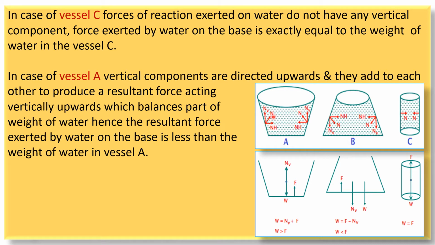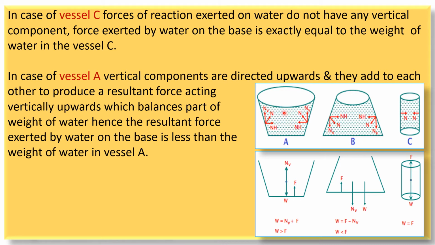Now this normal force can be resolved into two components, horizontal and vertical. As the horizontal components are exactly opposite to each other and equal in magnitude, they cancel each other, and the vertical components are acting in the same direction and therefore they get added. So the net force due to this normal reaction is acting in the vertically upward direction.